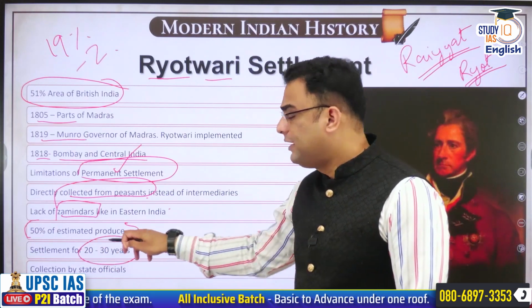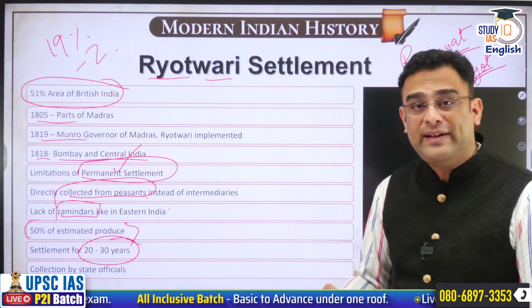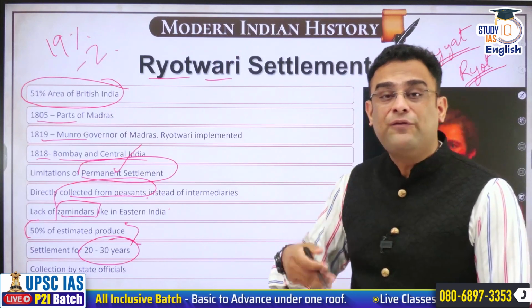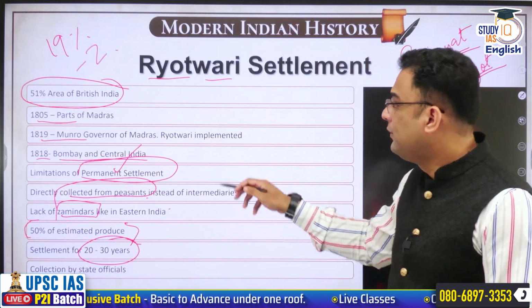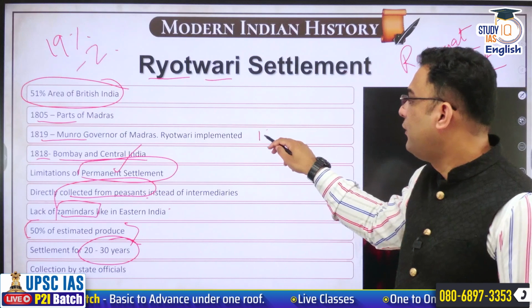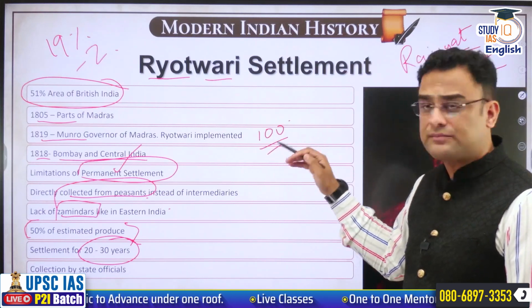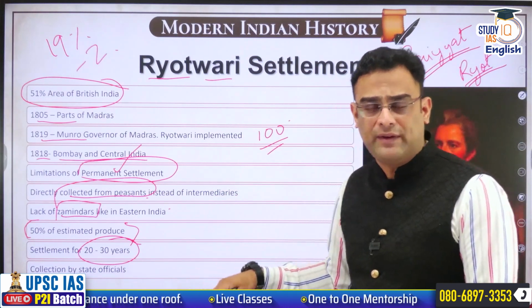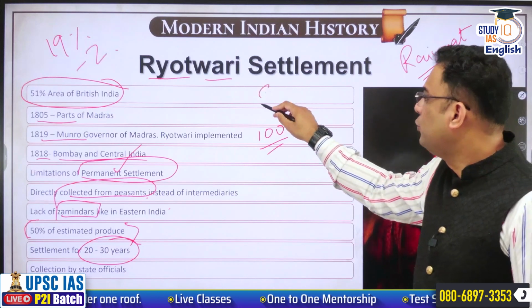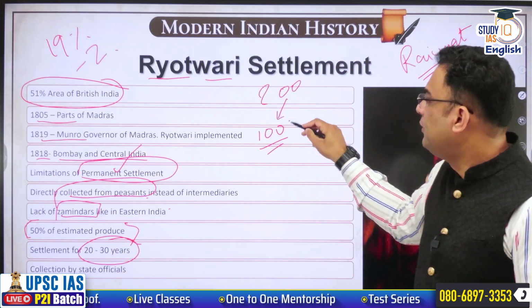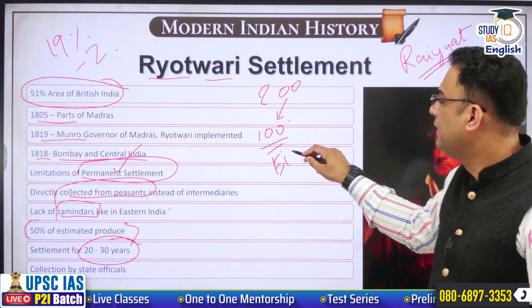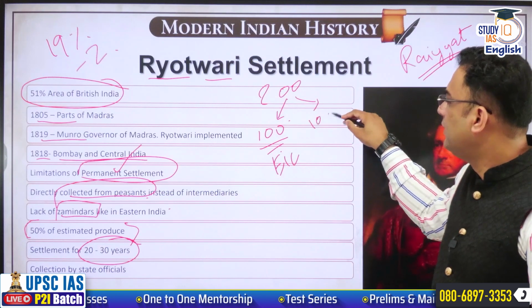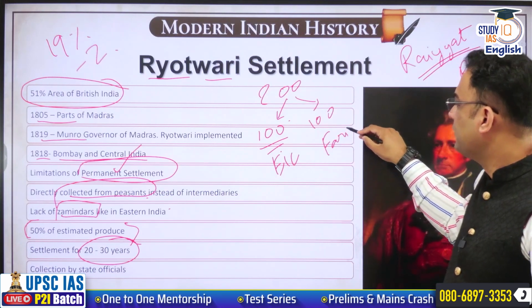This would last for 20 to 30 years, and after every 20 to 30 years, there will be a fresh assessment. So suppose when it starts in 1819, a farmer is paying 100 rupees. The amount is settled at 100 rupees. Total income of farmer is 200. So 50% of that, that is 100, goes to EIC, and another 100 that goes to the farmer.